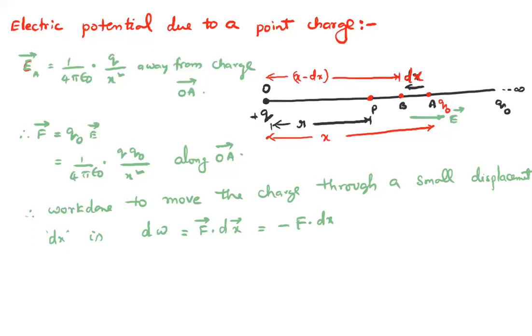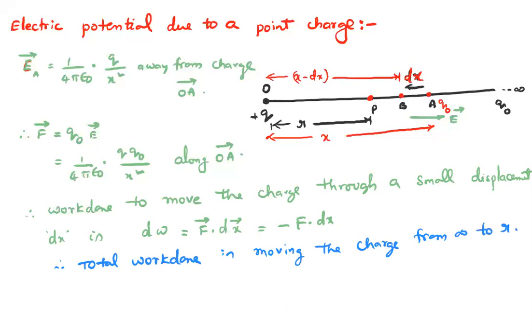Now, what is the total work done? Since it is infinitesimal, total work done in moving the charge from infinity to r, that means W is equal to the integral from infinity to r of dW.